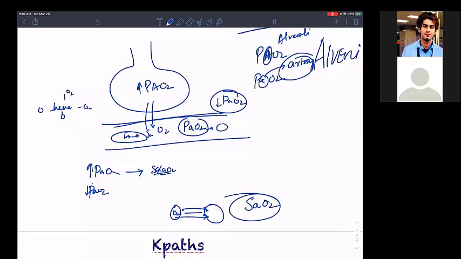Now, to check, you will be thinking, sir, there should be a gadget which tells us whether the partial pressure is there, saturation is there or not. That we are doing by the ABG. What is ABG? We are doing it every day in the intensive care units. That is arterial blood gas analysis.